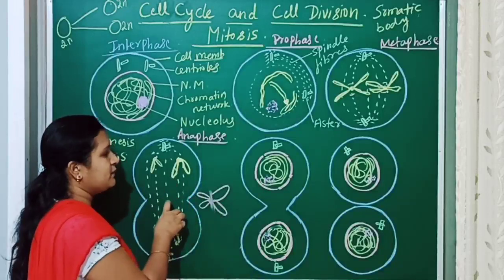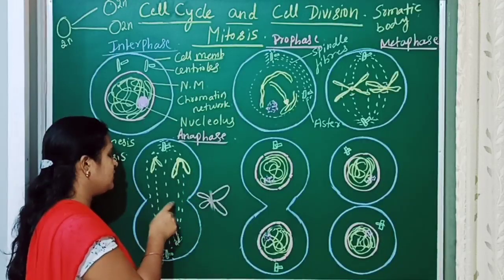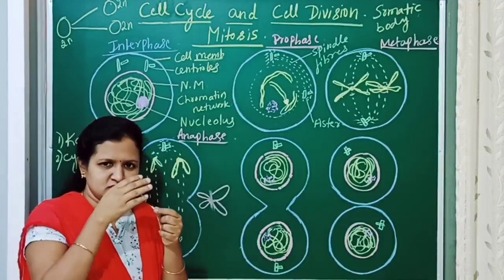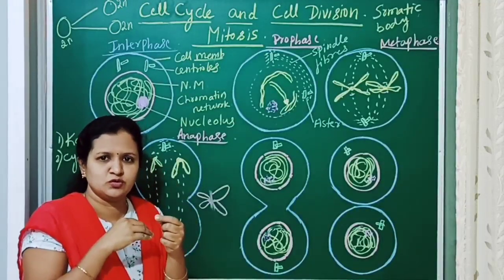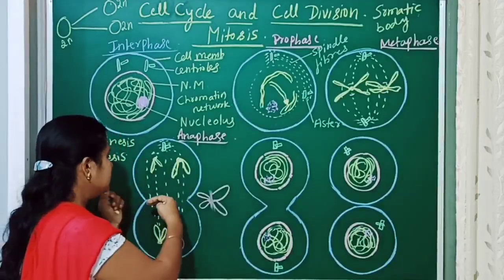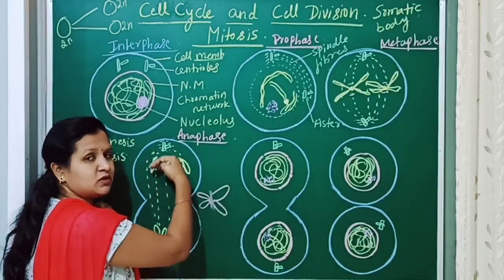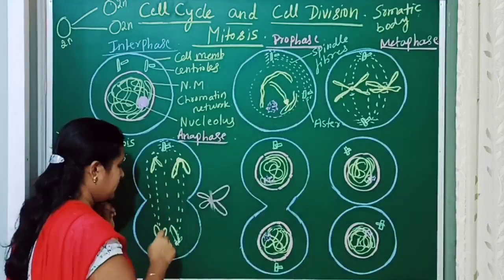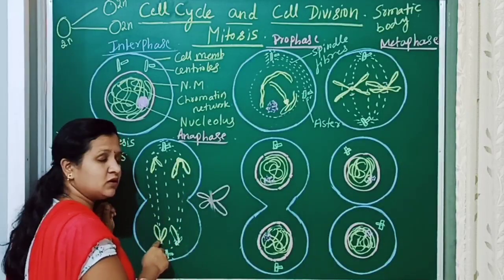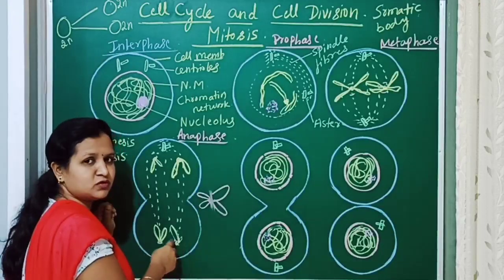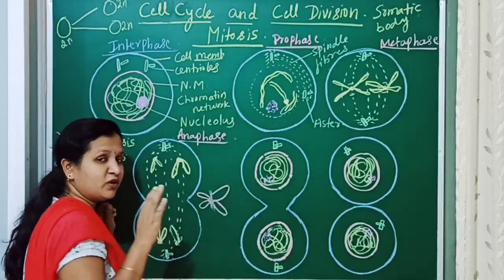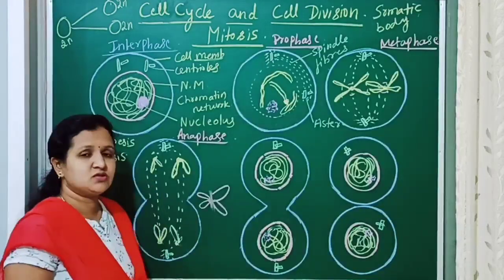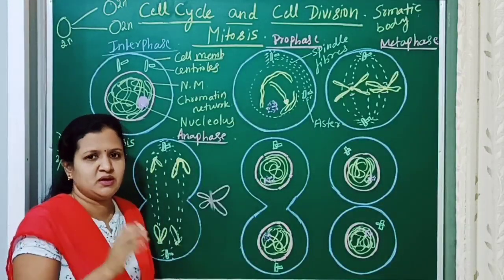So the same thing happens in the anaphase. The centromere divides, and the resulting chromosomes are called daughter chromosomes. Toward one pole of the cell, two daughter chromosomes are moving, and toward the other side of the cell, two daughter chromosomes are moving. This is the important stage, because of which the chromosome number is maintained.